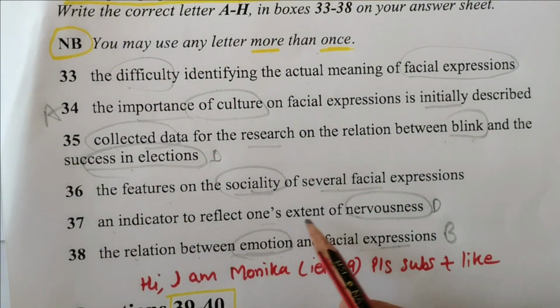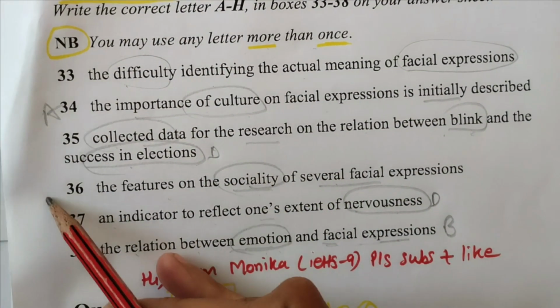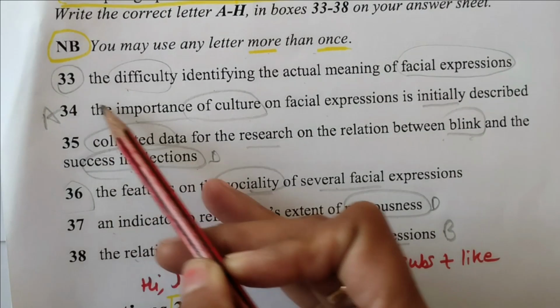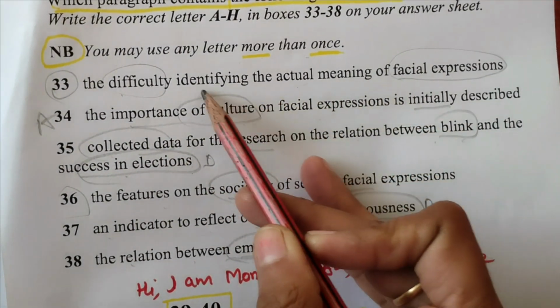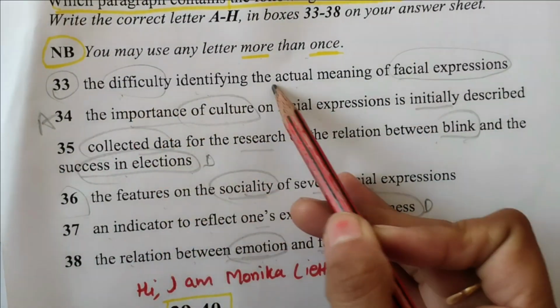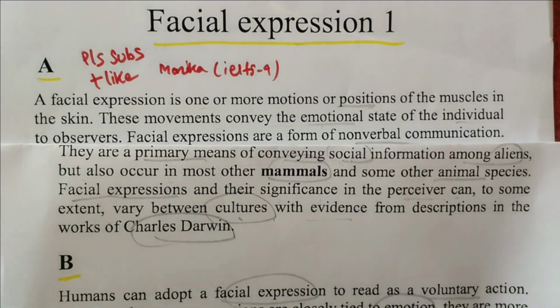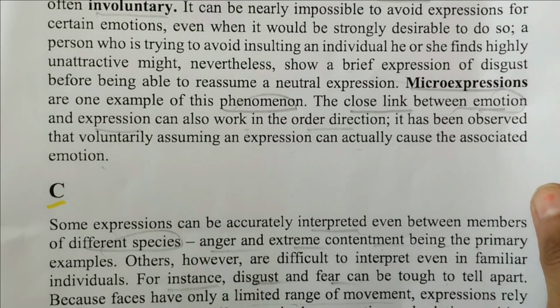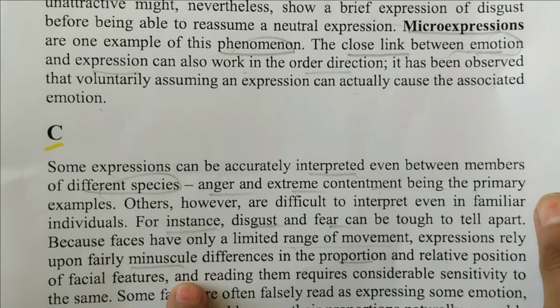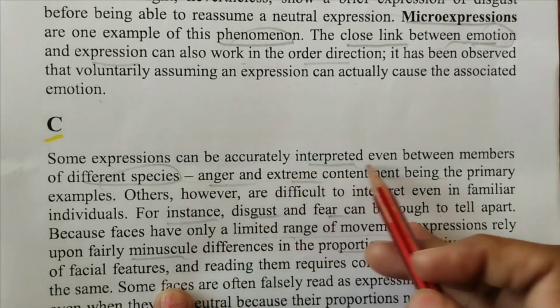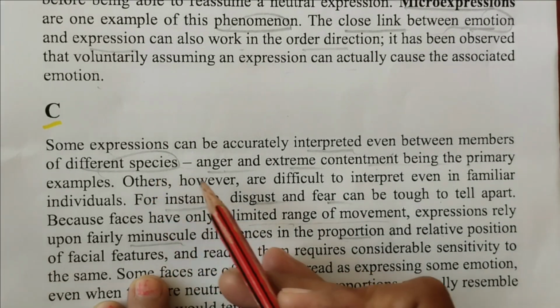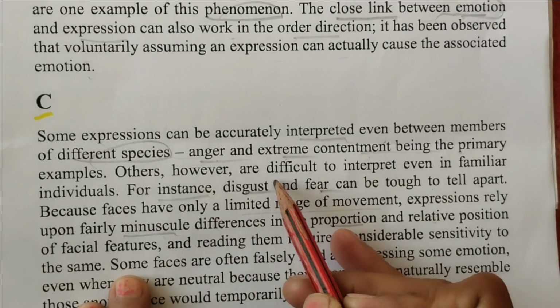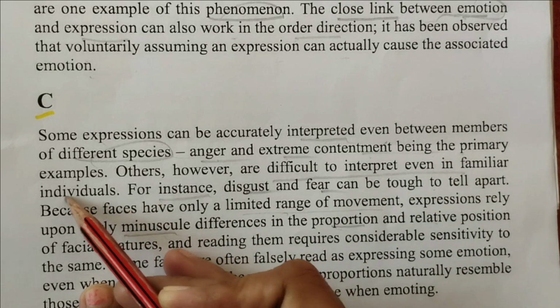Okay, now only 36 is left, 33 is left. Identify difficulty, where is it? Finding the difficulty word was also there. Some expressions can be accurately interpreted between different species, however others are difficult to interpret even in familiar individuals.